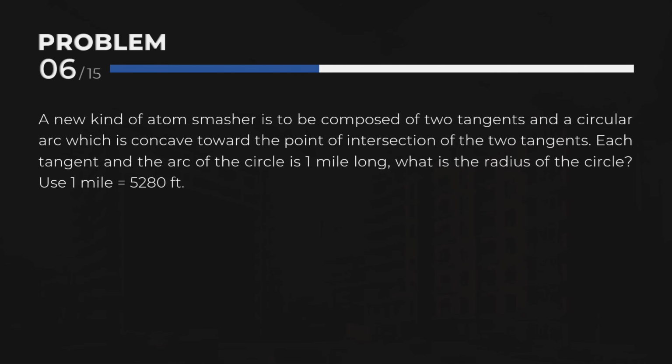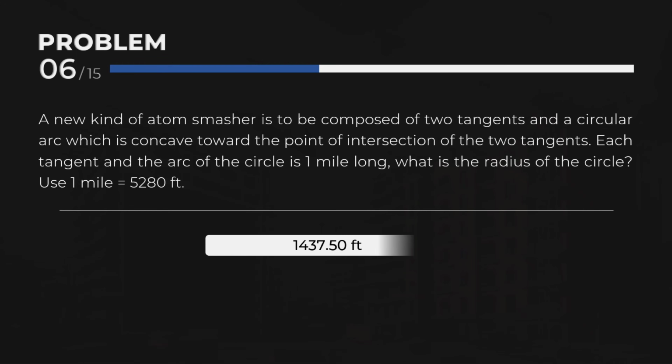Problem 6. A new kind of atom smasher is to be composed of 2 tangents and a circular arc which is concave toward the point of intersection of the 2 tangents. Each tangent and the arc of the circle is 1 mile long. What is the radius of the circle? Use 1 mile equal to 5,280 feet. 1,437.50 feet.